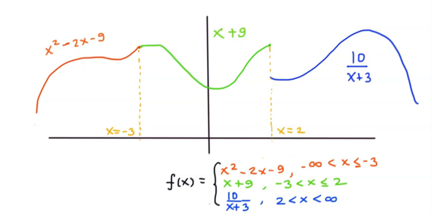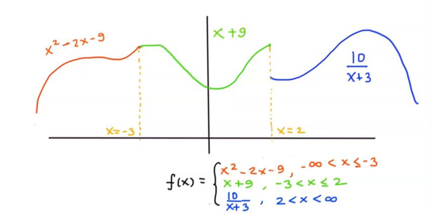Now please note that all these graphs are not matched with their equations. This is just for simplicity, just to make you understand how the continuity can be seen using the graphs. So if at all you can draw the graphs for the given pieces, and if you see something like this, so you can see that the red graph and the green graph are touching each other exactly at a single point. And as you finish up with the red graph, the green graph starts, and the value of both the graphs is same at that particular point. So graph is continuous at x equal to minus 3, which you can see graphically, but graph is not continuous at x is equal to 2, as you can see for the green and the blue graphs.